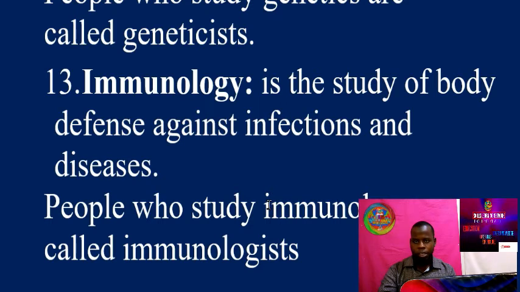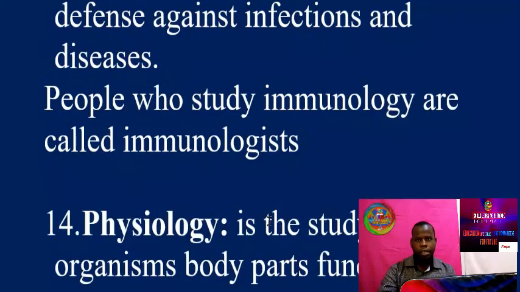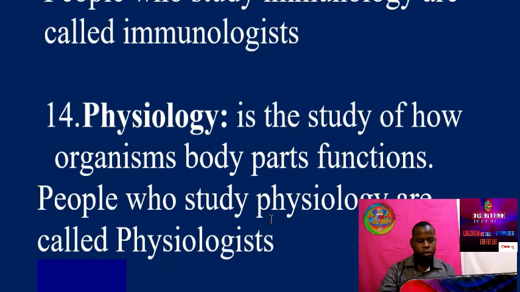And the last other branch of biology is physiology. Physiology is the study of how organisms' body parts function. How body parts function, like this one, we have nose, we have eyes. That is physiology. It's the study of how organism parts function. Like say the wings of birds, how they function, the mouth, beaks, how they function. Those they study is physiology. So the people who study physiology are called physiologists.